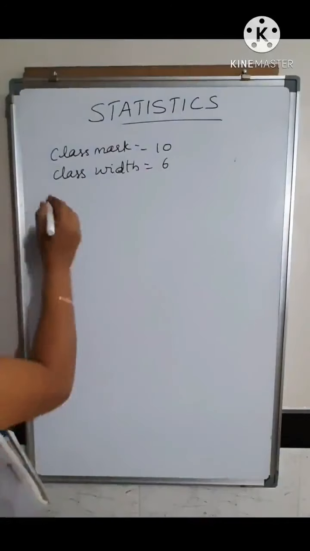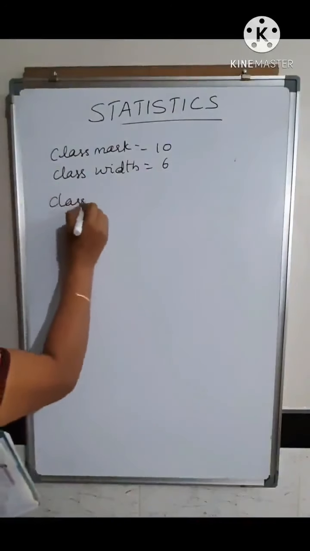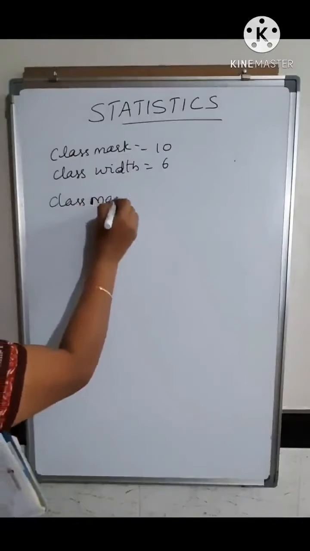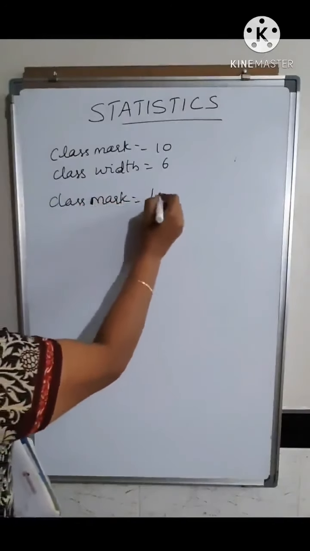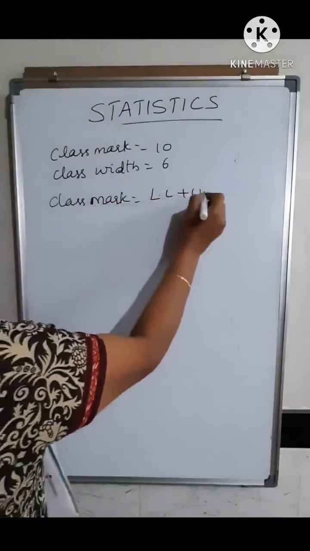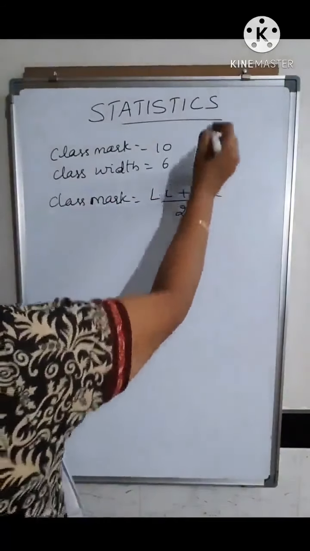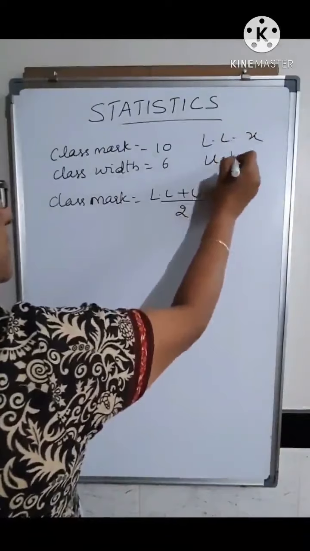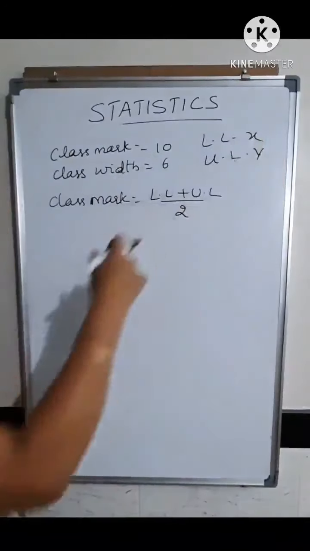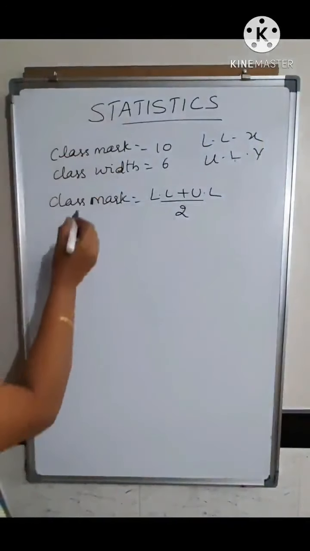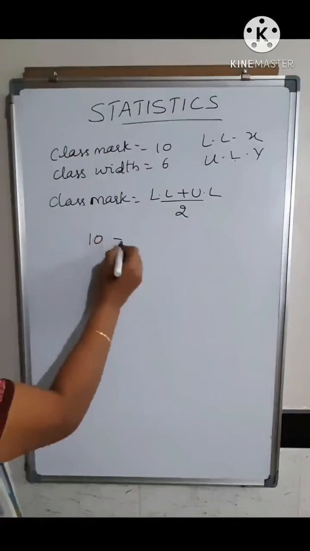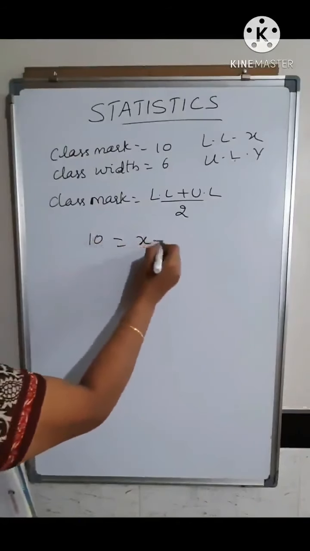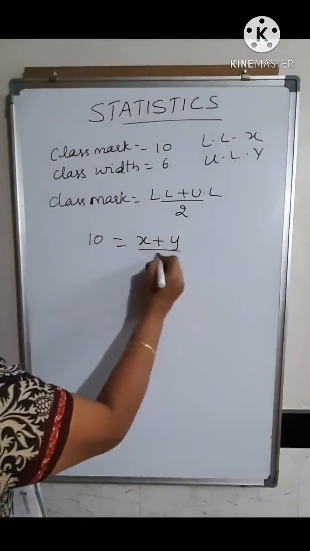Class mark is nothing but lower limit plus upper limit upon 2. So we'll take the lower limit as x and the upper limit as y, for easy simplification. So the class mark is 10, and the lower limit is x and the upper limit is y, upon 2.